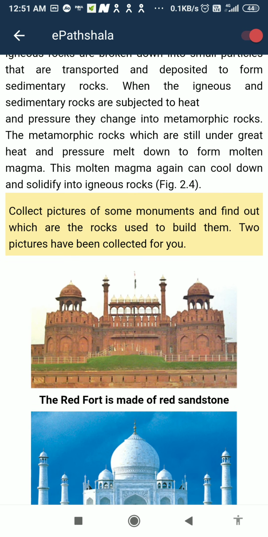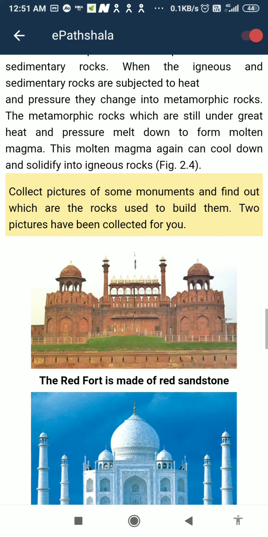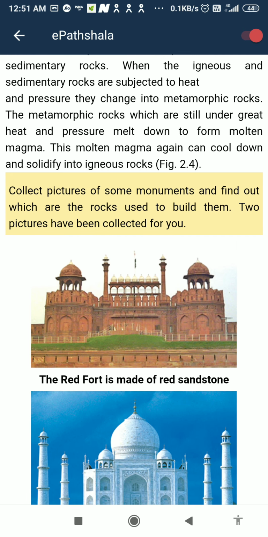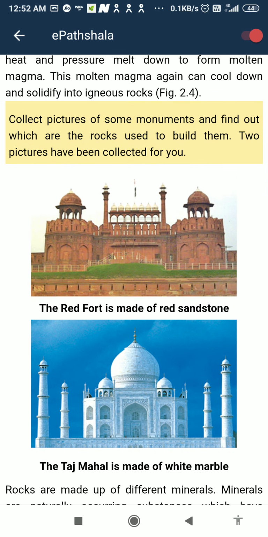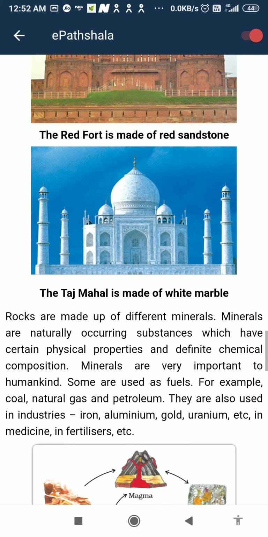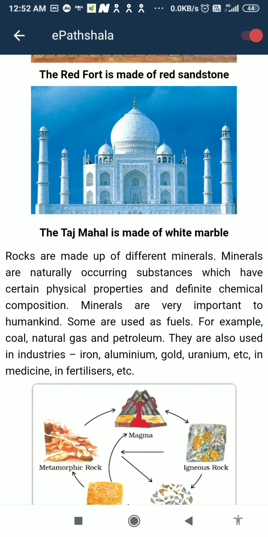Now collect pictures of some monuments and find out which are the rocks used to build them. Two pictures have been collected for you. The Red Fort is made of red sandstone. Taj Mahal is made of white marble. Rocks are made up of different minerals.